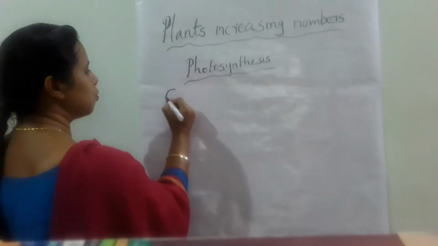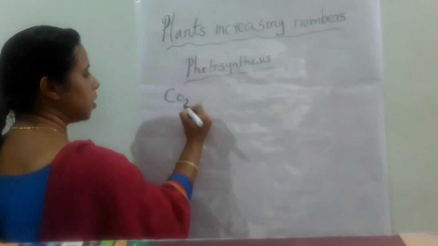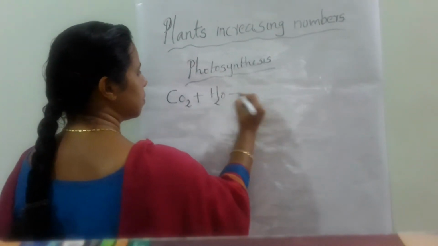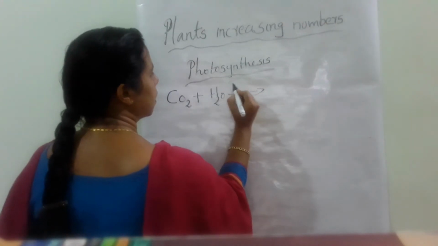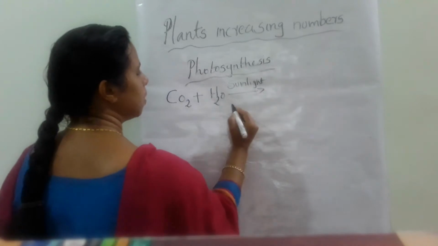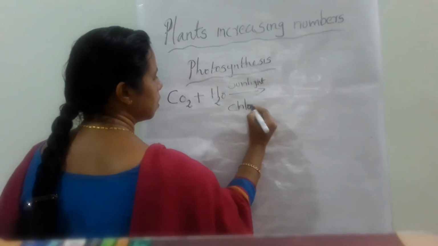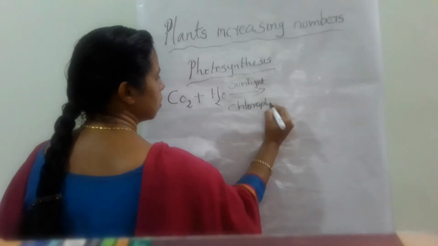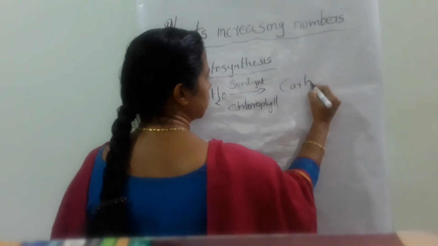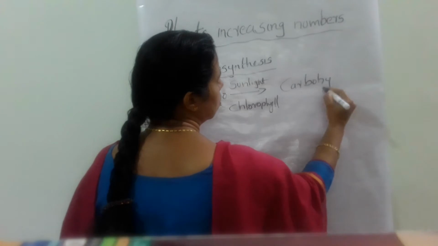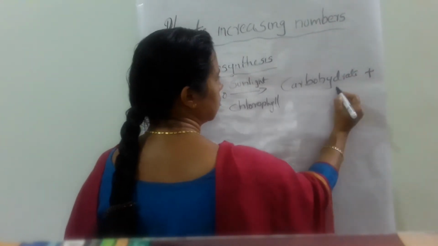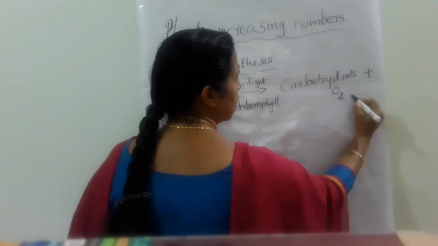Plants prepare food by using carbon dioxide and water in the presence of sunlight and a pigment called chlorophyll. We obtain carbohydrate, and at the same time oxygen gas is released.